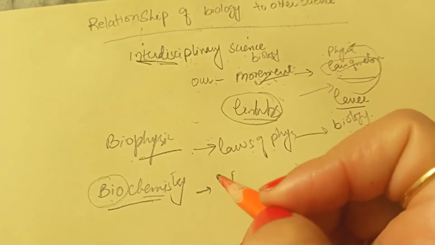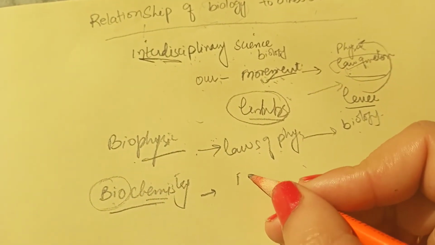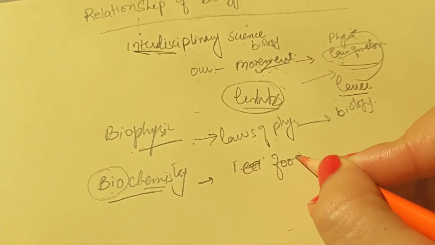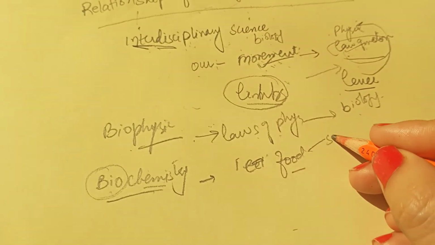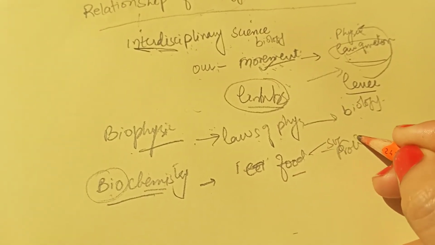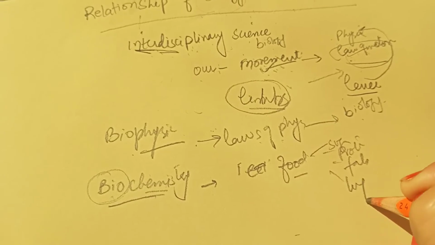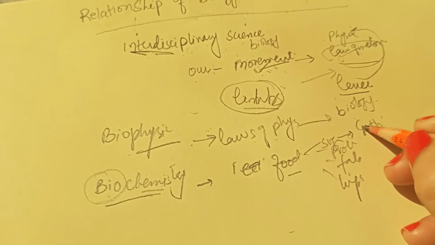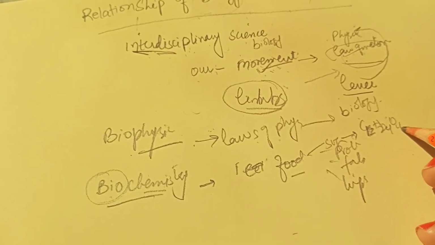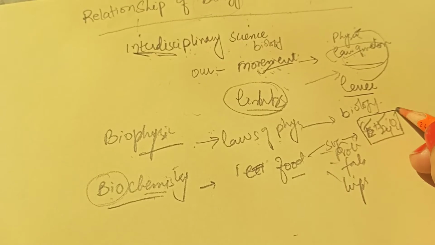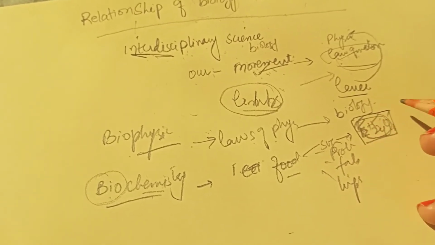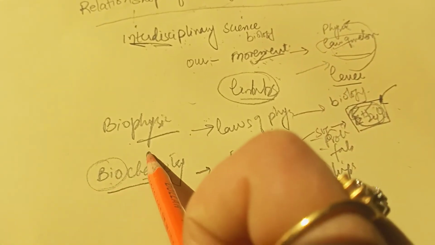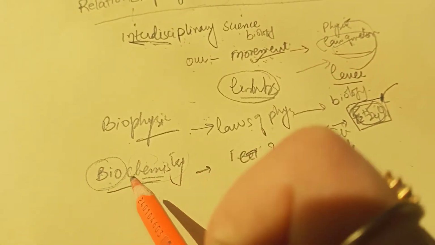Similarly, let's suppose we are taking food. Food contains sugar, protein, fats, and lipids. The sugar formula is C12H22O11. This is carbon, hydrogen, and oxygen. This is a chemical, this is chemistry. So chemistry also has a relation with it. In that case, the laws of chemistry which are applicable to biology are known as biochemistry.